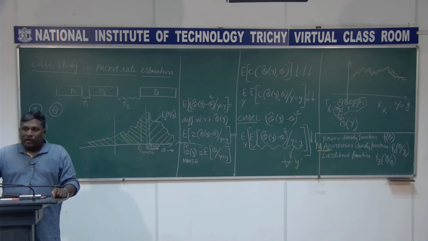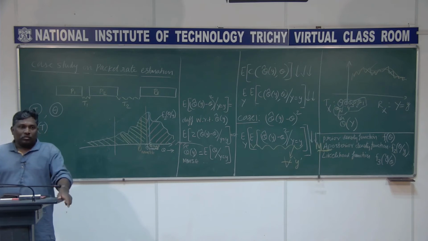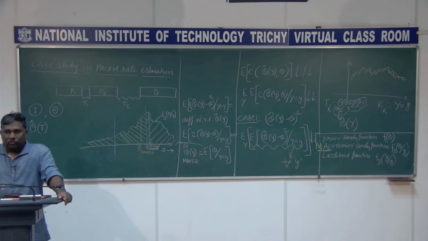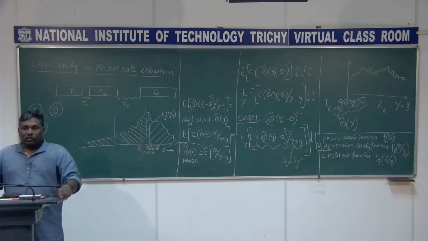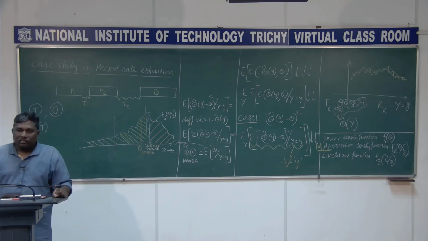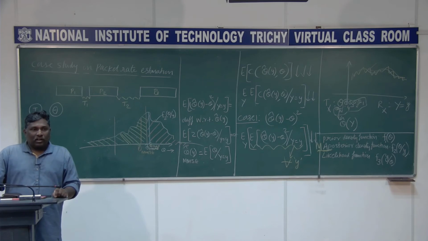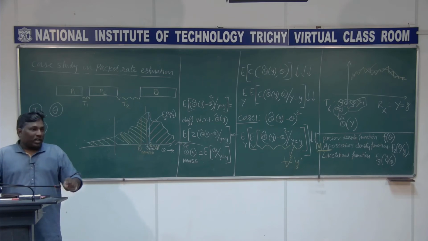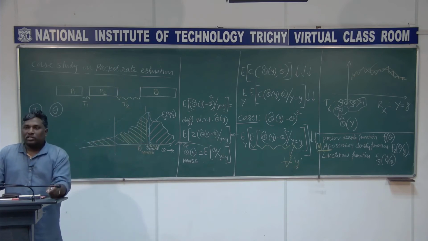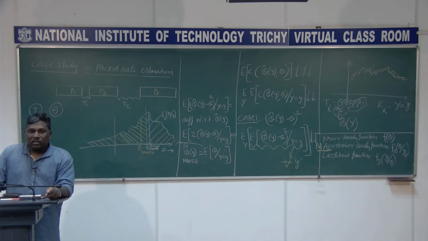It is not to estimate the signal back, right, it is just to estimate the packet rate. We will do that task a little later. Before that, this estimation problem involves the variable which you would like to estimate. For that variable you have to find what is called the prior density function. In fact what we really need is the posterior density function, but I told you we have other two: one is the prior density function and then the likelihood function.